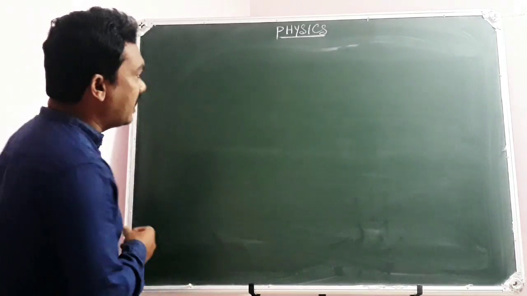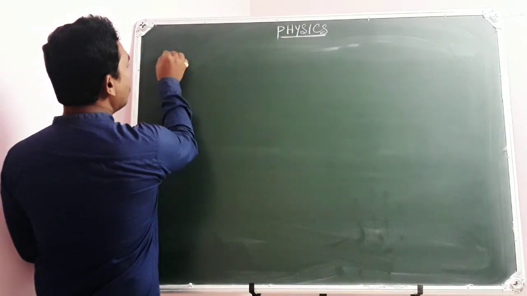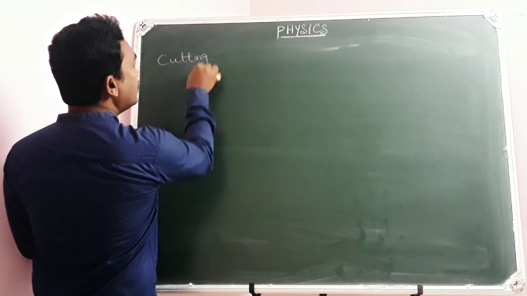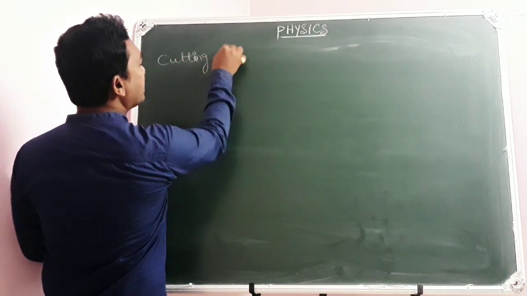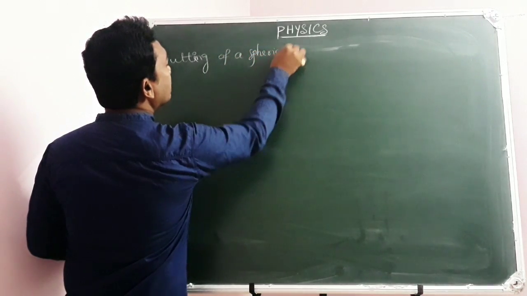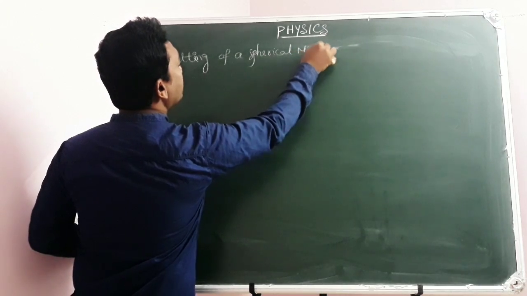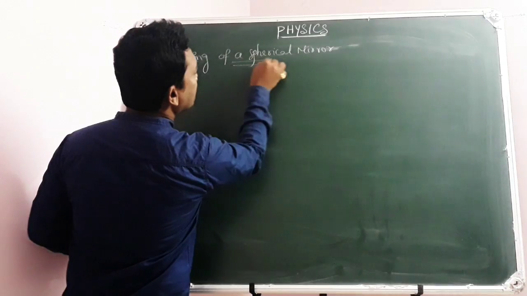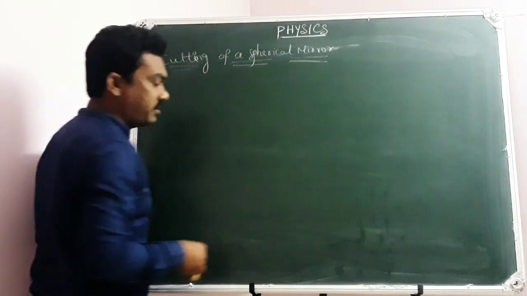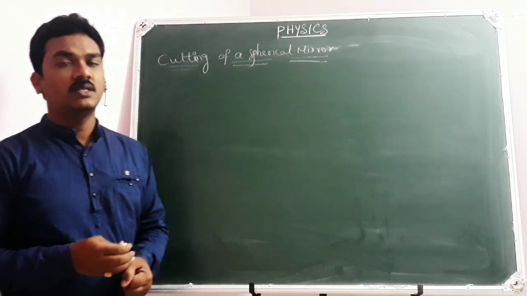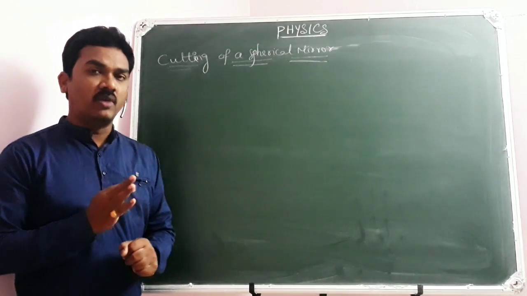Now, in this particular class, we are going to discuss a small point like cutting of a spherical mirror. Here it is a small point that we are going to discuss in this class, which is cutting of a spherical mirror. Means we are going to cut the spherical mirror. Yes. In the last class, I have told you one important point.